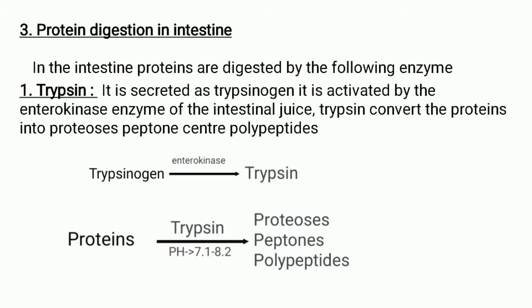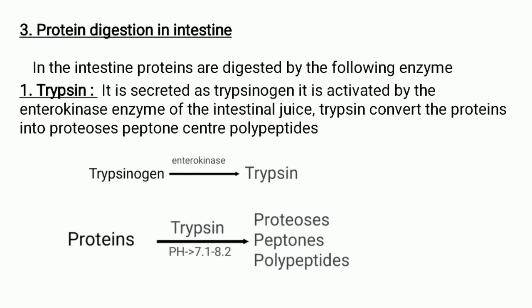The protein digestion in the intestine. In the intestines, the proteins are digested by the following enzymes. The first one is trypsin. It is secreted as trypsinogen, which is an inactive form of trypsin, and is activated by an enzyme known as enterokinase, which is secreted by the intestinal juice. The trypsin converts the proteins into proteoses, peptones and polypeptides.